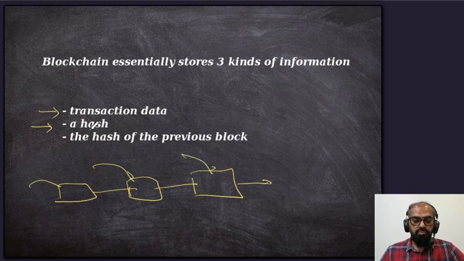Each individual transaction has a hash of its own, and it also stores the hash of the previous block, as illustrated here. This block should know that it's part of this chain, this particular transaction sequence, and it should have a track of its previous transaction.